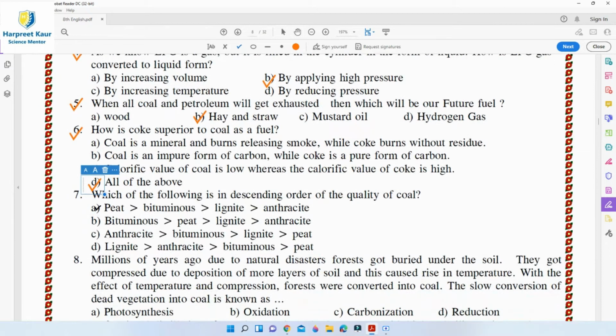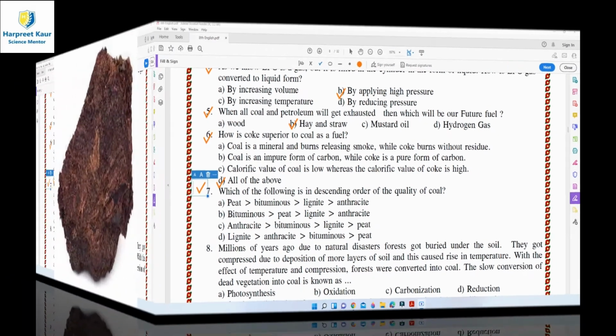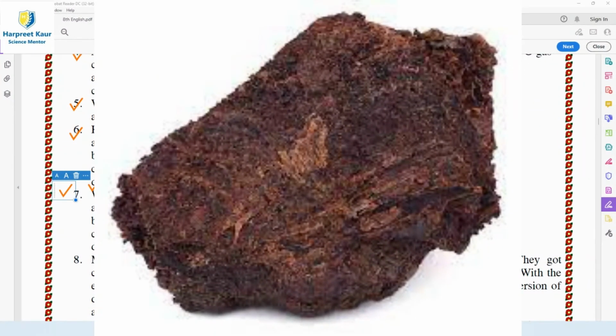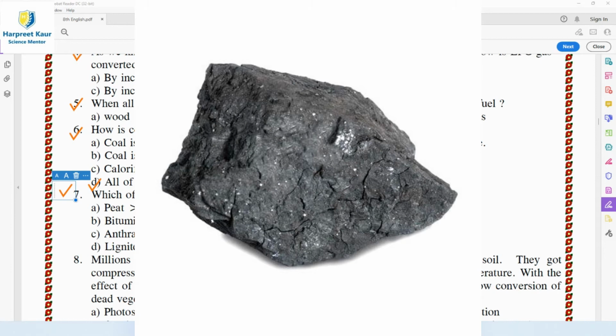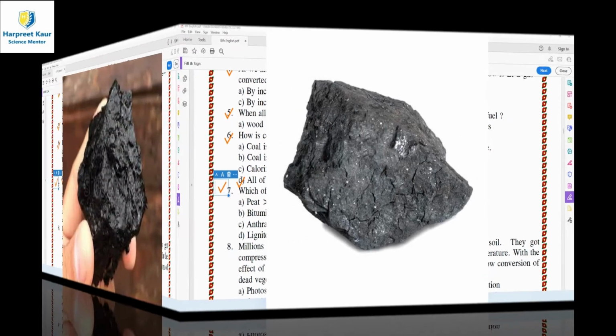Then, moving to question 7. Which of the following is in descending order of the quality of coal? So, children, here in question 7, we have to be acquainted with the different varieties of coal. Peat, for example, is the youngest variety of coal and is light brown in color, and it contains 50 to 60% of carbon. And lignite is the next stage of carbonization, meaning the process by which we are getting the different forms. So it contains 60% carbon.